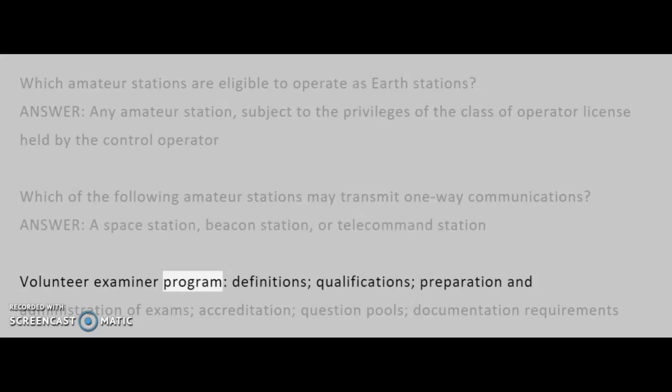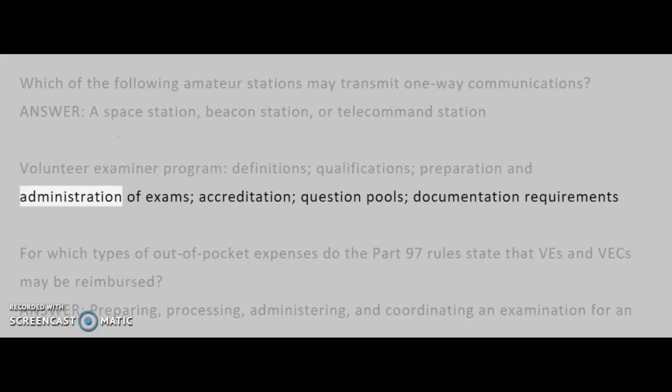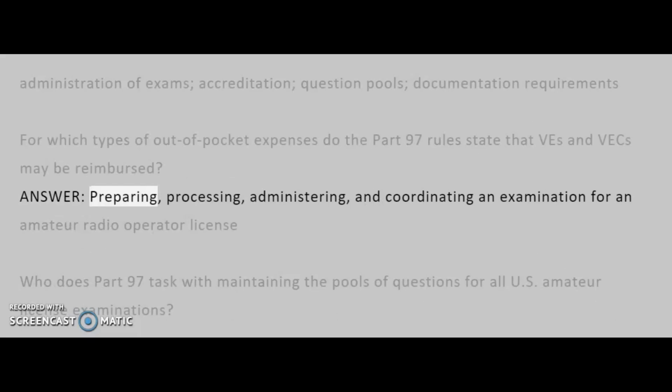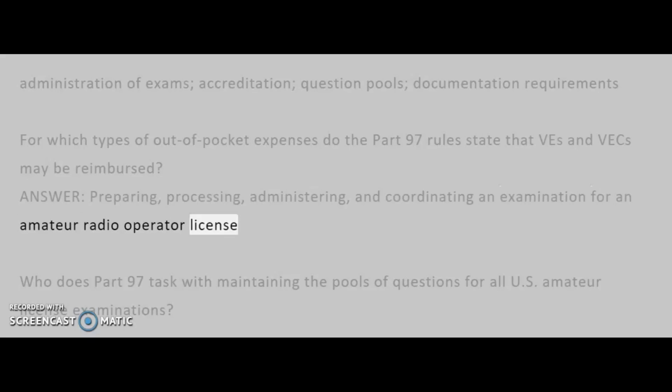Volunteer Examiner Program, definitions, qualifications, preparation and administration of exams, accreditation, question pools, documentation requirements. For which types of out-of-pocket expenses do the Part 97 rules state that VEs and VECs may be reimbursed? Answer: preparing, processing, administering, and coordinating an examination for an amateur radio operator license.